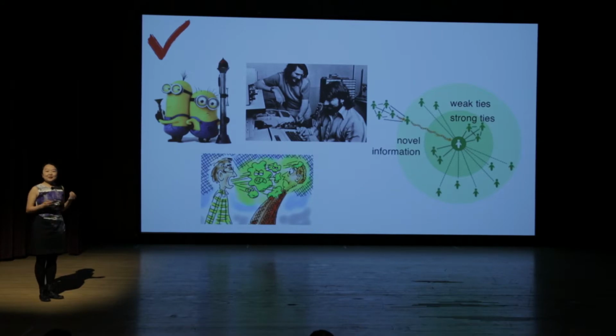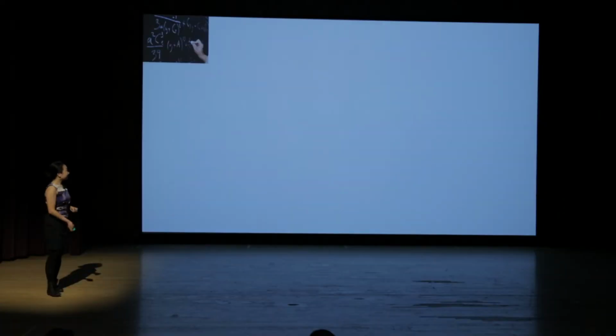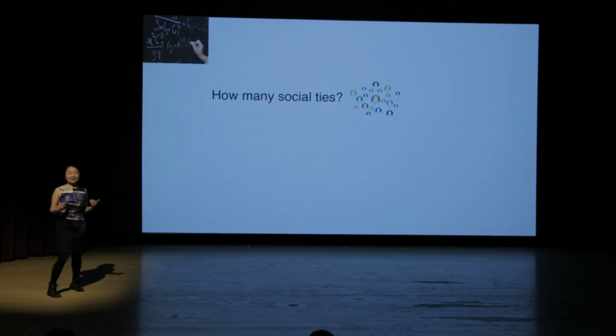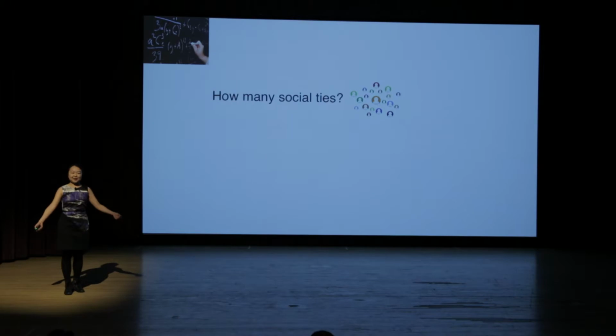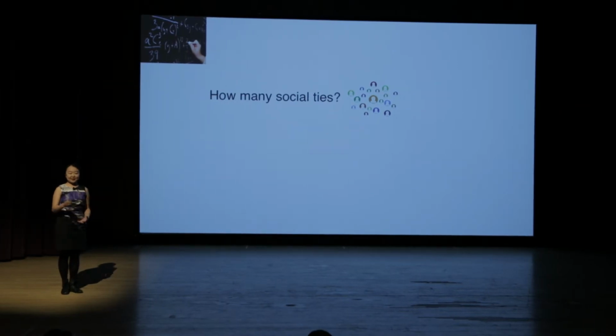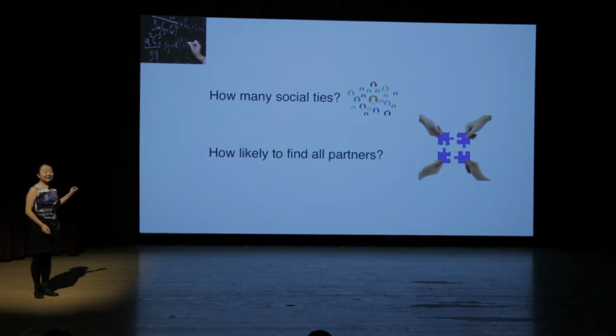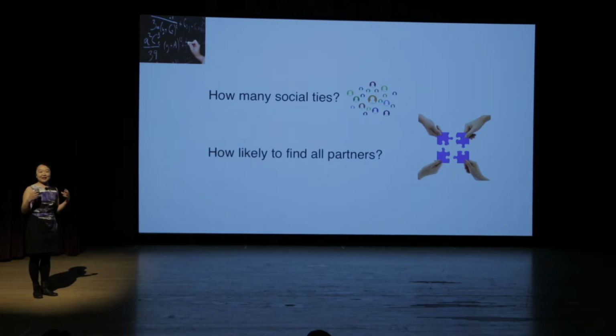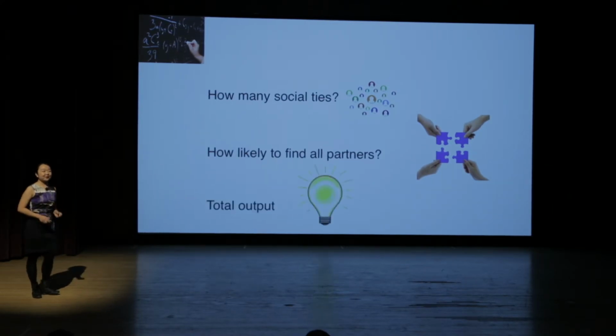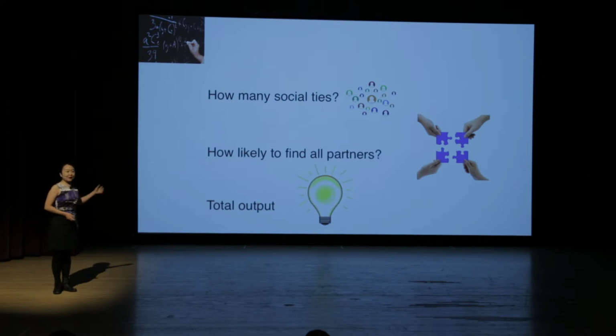So now I can translate this complex question about cities into solvable mathematical questions. The first one is I can estimate how many ties I would expect to have if I live in a city of a certain size. And among those ties, how likely I am to find all the partners I need for an activity. From that, I can estimate what the output of this city is. Those are all mathematically well-defined questions.